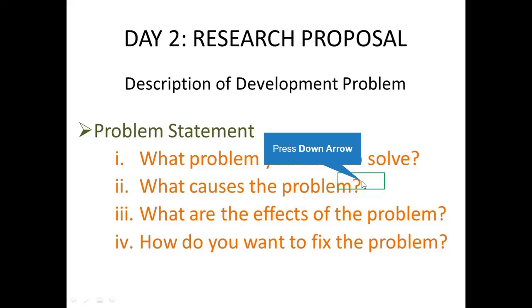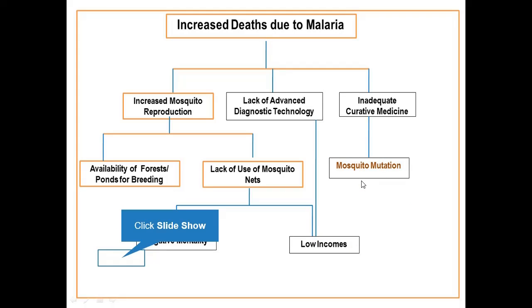I have given you what we call a problem tree analysis, and this problem tree analysis is about increased deaths due to malaria. Imagine there is a problem in your society. The mortality of children under 5 due to malaria might be overwhelming, and this is a big problem you are facing in your society. Now, before you do anything, you have to break this problem down into the things that you think contribute to the increased deaths due to malaria.